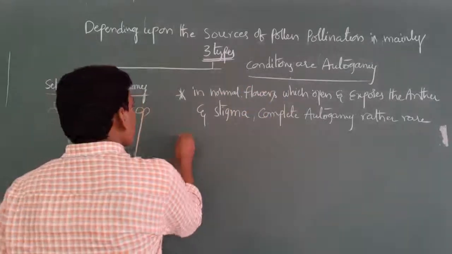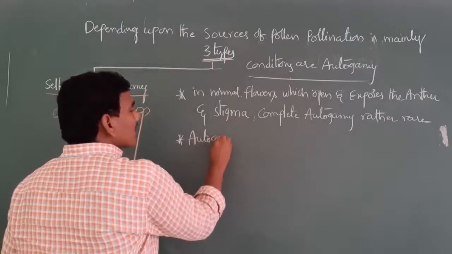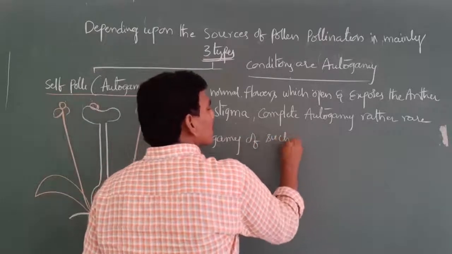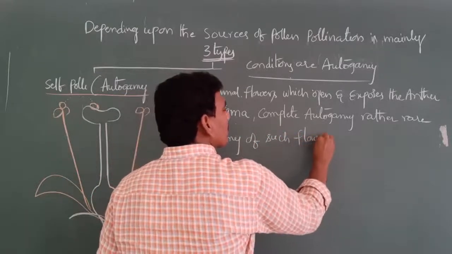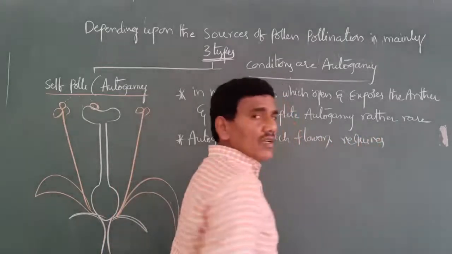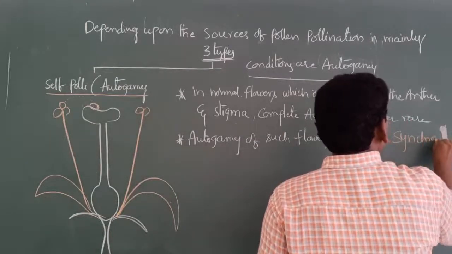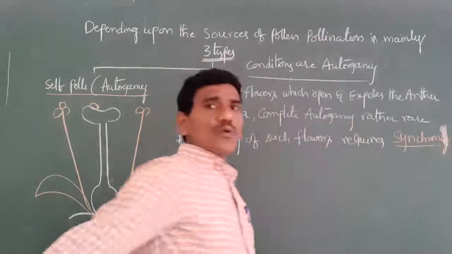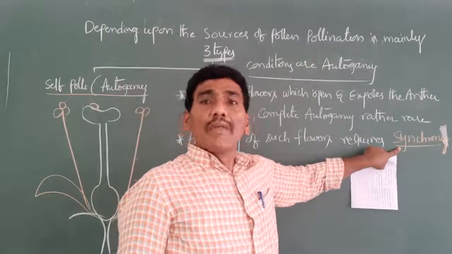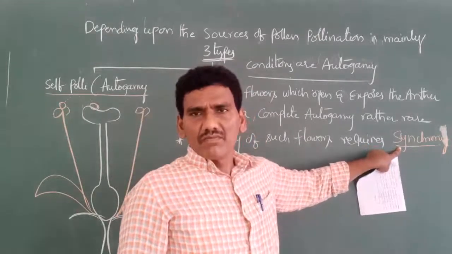Second point. Autogamy in such flowers requires synchrony. What is meant by synchrony? The maturation of anther and stigma at the same time is called synchrony.